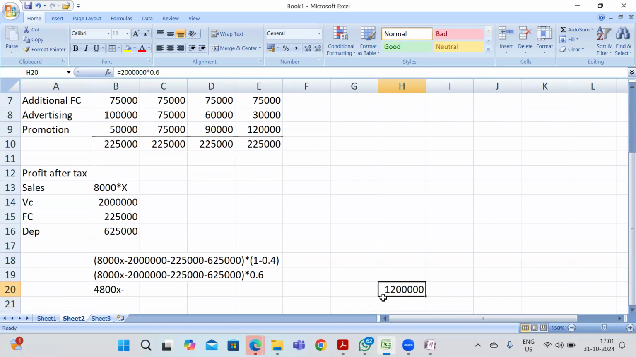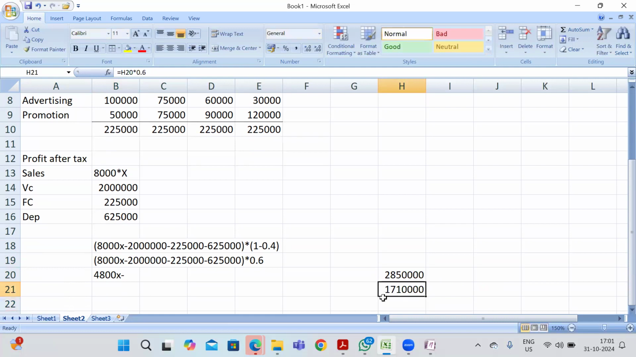What else can you do? In this way also: 20 lakhs, everything is minus, so 20 lakhs plus 2,25,000 plus 6,25,000. Totally it is 28,50,000 into 0.6. That is 17,10,000. So 17 lakh 10,000 will be my profit after tax.